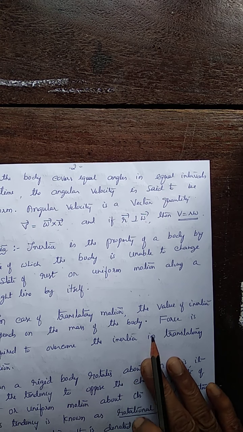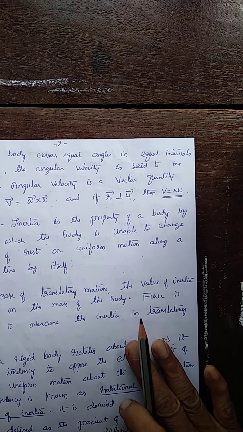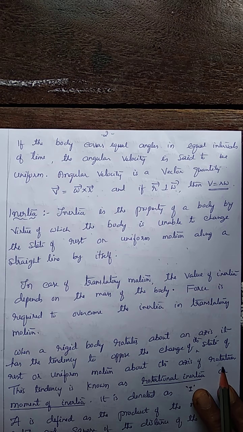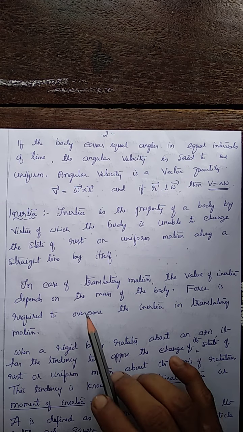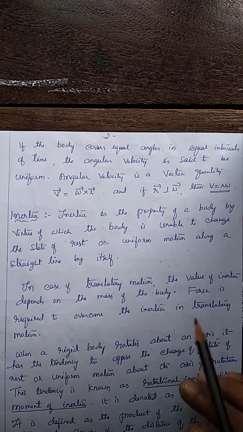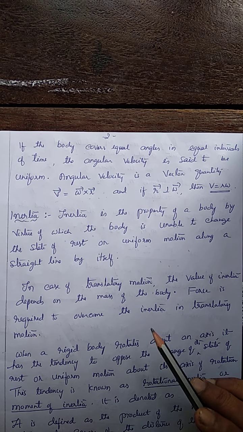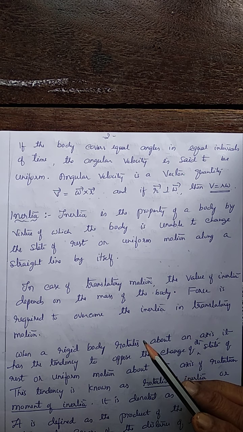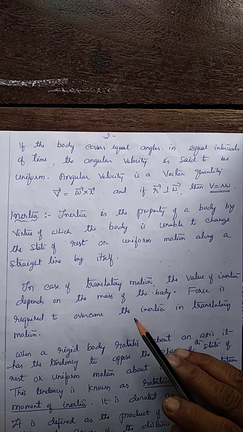In case of translatory motion, to change the state of the body, force is required. And in translatory motion, the inertia of a body is measured by its mass. The more the mass of the body, the more the inertia. Suppose a body of huge mass is at rest.